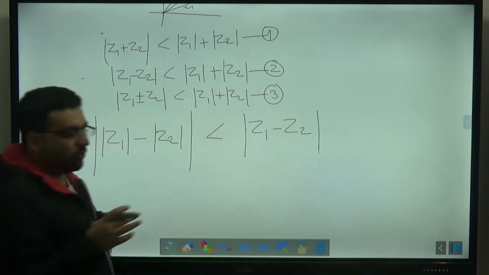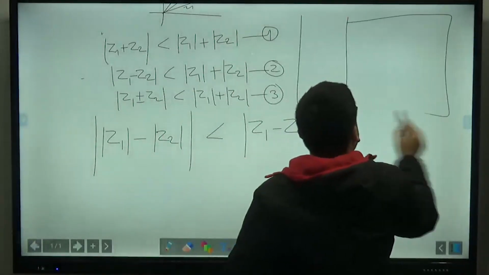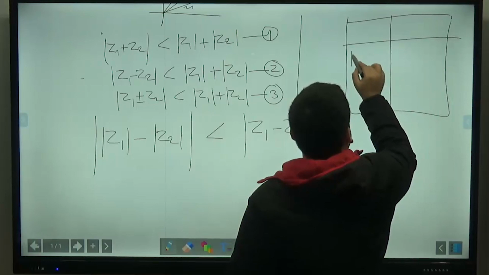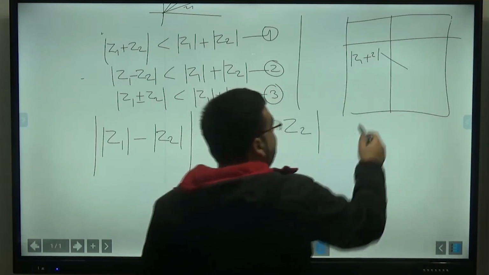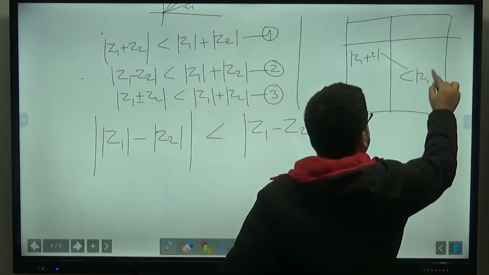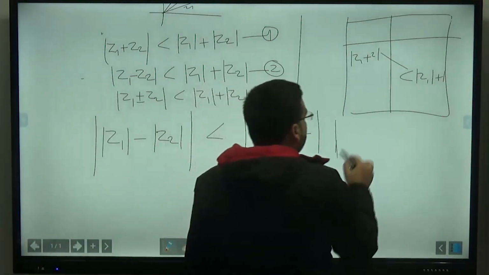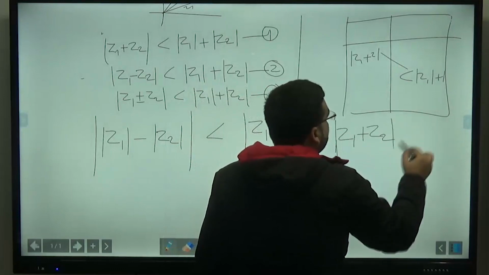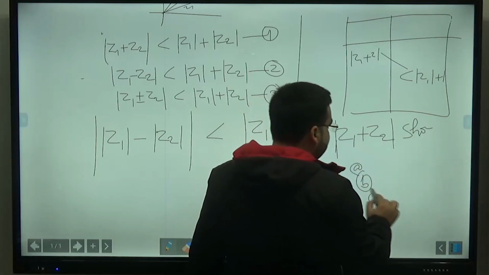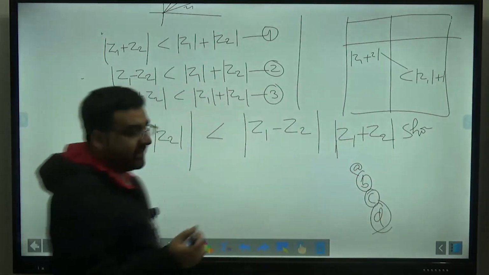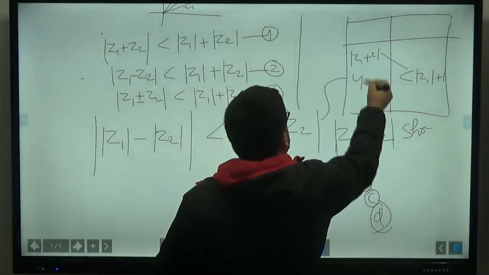See, if in an examination some question is coming from this particular topic, what type of question can be there? So there will be a table type of question. Mod of Z1 plus mod of Z2 is equal to what, or it should be less than what? Some table type of question might also be there. Or there might also be a question like this, that mod of Z1 plus Z2 should be greater than or smaller than option A, option B, option C and option D. So these types of questions might be there in the examination. Okay, this was the fourth inequality that we discussed in the class.